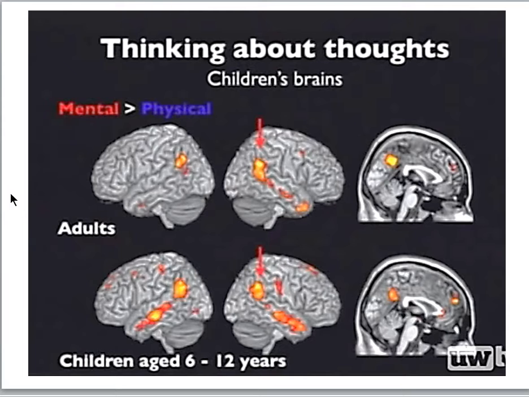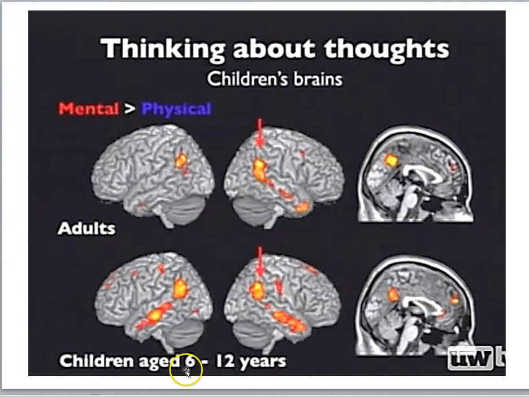But it's difficult to put a 3-year-old in the fMRI scanner. Nevertheless, they have put children as young as 5 years old in the scanner. So I wanted to show you some data. So here's a slide looking at brain activity in adults for the basic contrast between stories with mental content, so people are thinking things, having thoughts, versus some story about a physical happening. And sure enough, you get right TPJ activity.